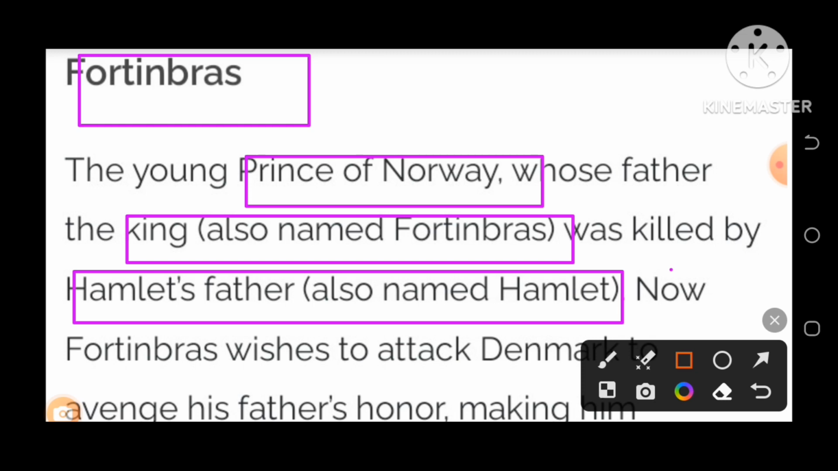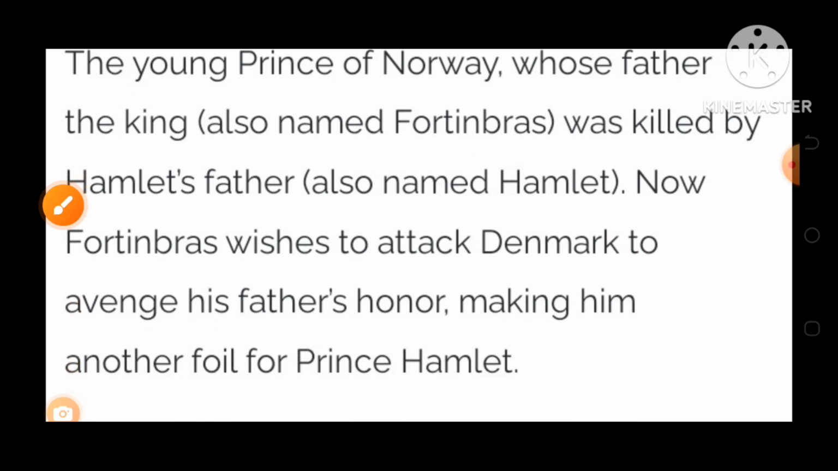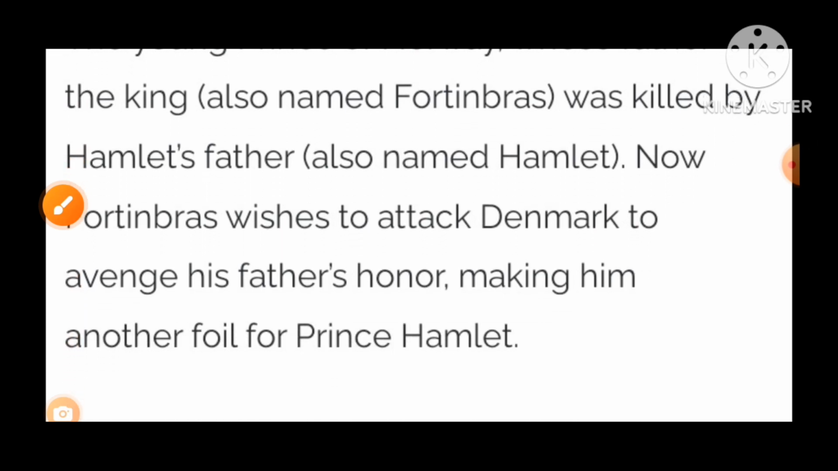Prince Hamlet's father, King Hamlet, in the Battle of Norway, killed the Norwegian prince Fortinbras' father, Fortinbras. Now Fortinbras wishes to attack Denmark. For what? Because he wants to avenge his father and his father's honor, right? So the story goes on like this, and this is also a very important character I talked about.